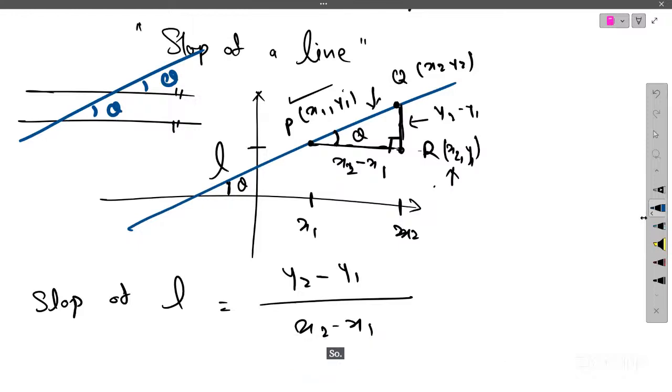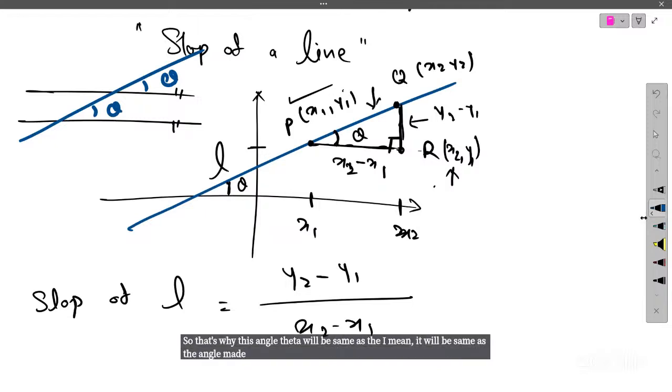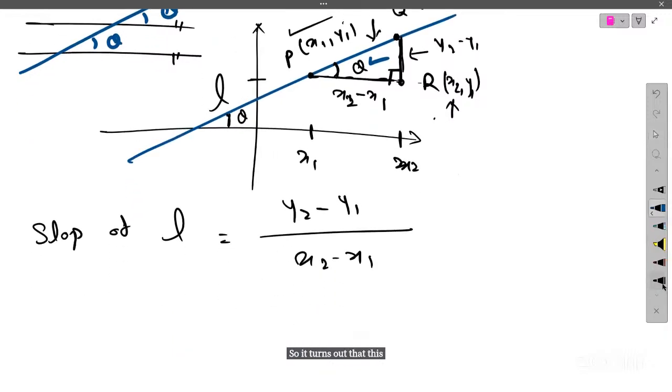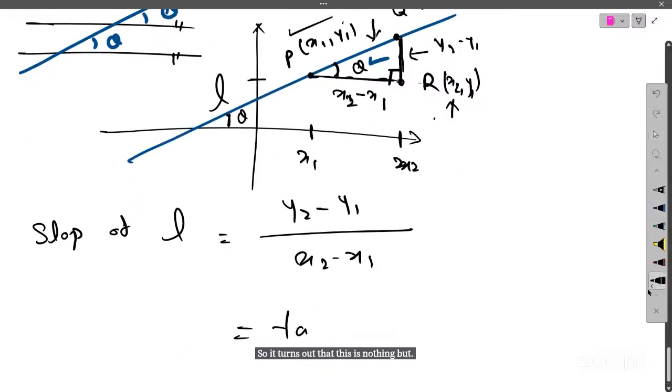So that's why this angle theta will be the same as the angle made by the line L with the x-axis also. Now, if we observe this angle theta and the expression for our slope, it turns out that the slope is nothing but tan of theta.